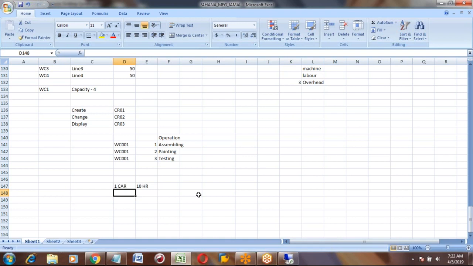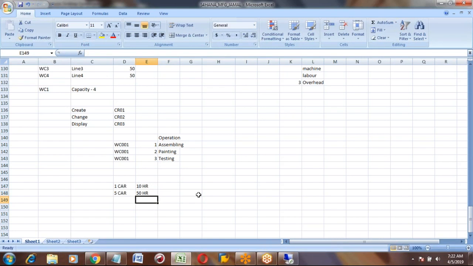For example, I need 5 cars. So how many hours do I need to work? Machine hours required: 50. So how did you calculate this? Multiply by hours.